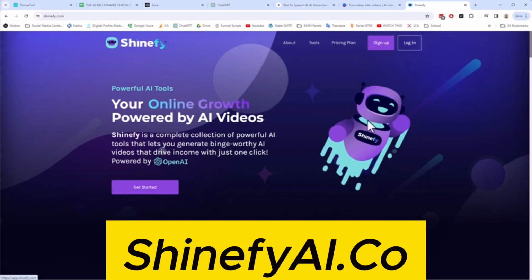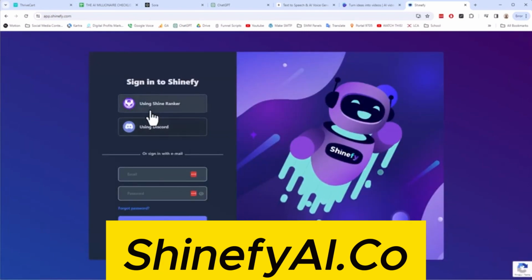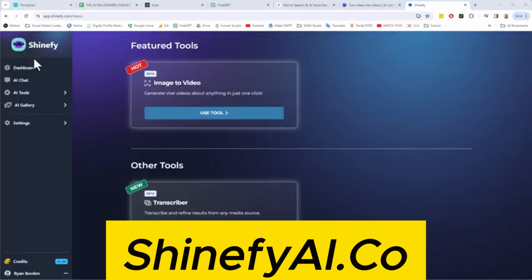Now, I say one click because you can go to the checklist I was talking about before, and there in the video I go for like 45 minutes and show how to do this all in CapCut, and then I say, okay, here's how you do it in Shinify, and I click the button and it just works. It was on a live class with a bunch of people, and everybody freaked out because it literally took seconds instead of 45 minutes. So let me log in here, and so we basically have videos like this.